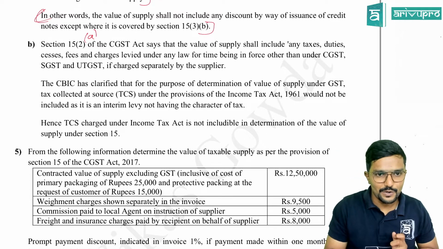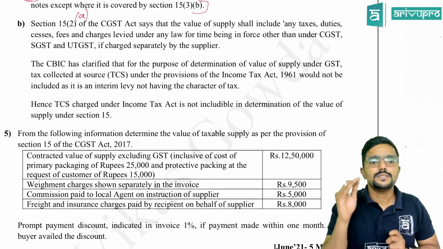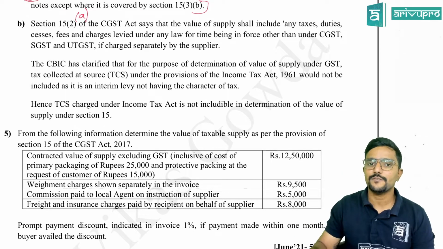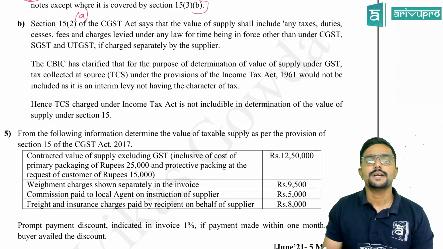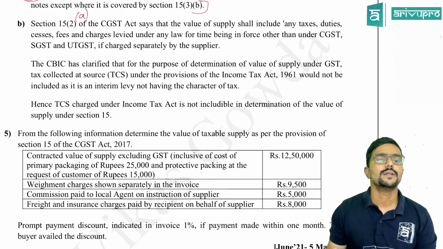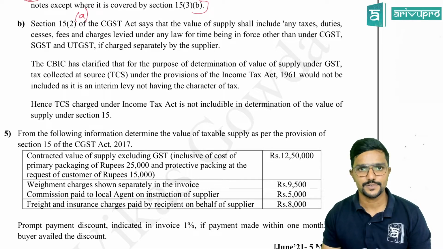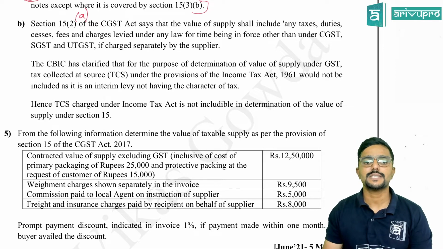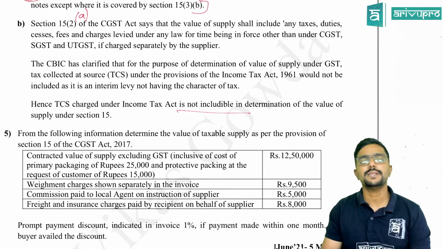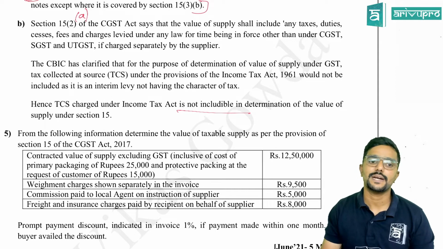But there is a circular: the CBIC has clarified that for the purpose of determination of value of supply under GST, tax collected at source, that is TCS, under the provisions of the Income Tax Act would not be included as it is an interim levy not having the character of tax. Hence, TCS charged under the Income Tax Act is not includable in determination of the value of supply under section 15.